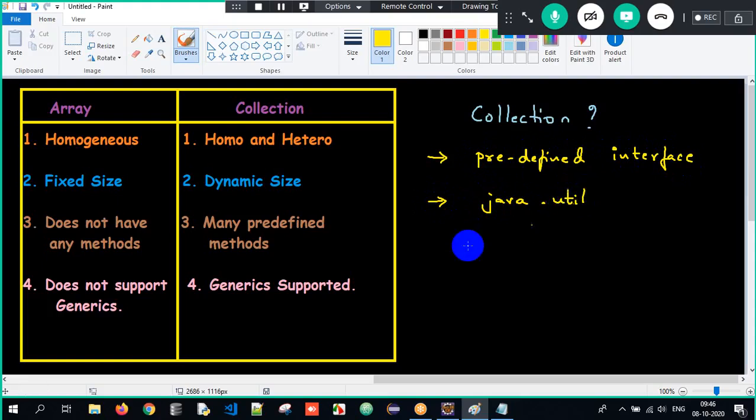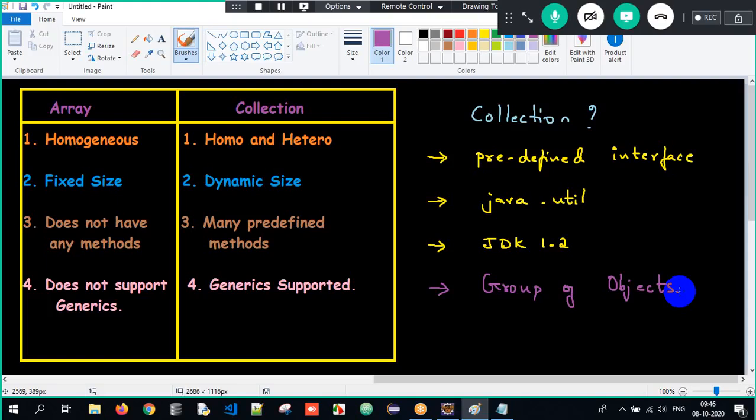Java.util package. And it was introduced from the version JDK 1.2. Okay, collection was introduced from version 1.2 here. Clear? And then the most important part is what is the job of a collection? The job of a collection is to store a group of objects. Okay, why do we have a collection here? In order to store a group of objects. So these are the few things which we are supposed to understand when we talk about collection here.